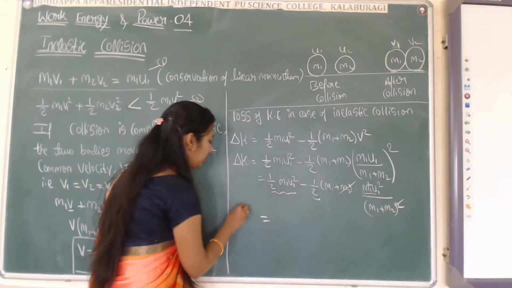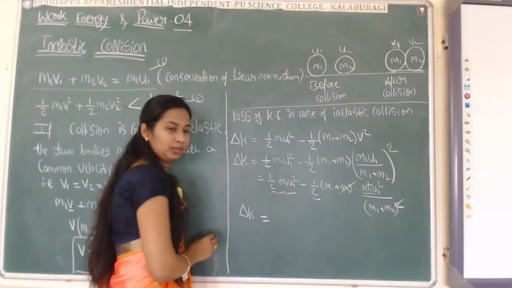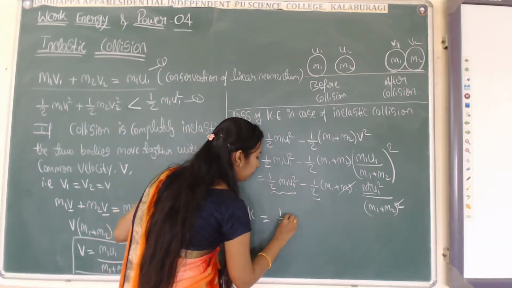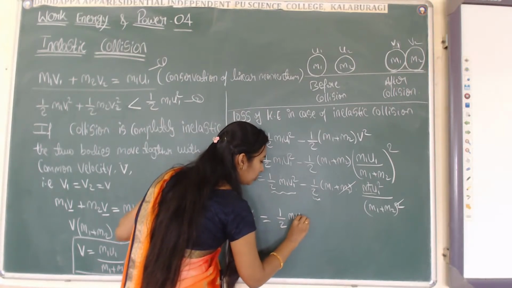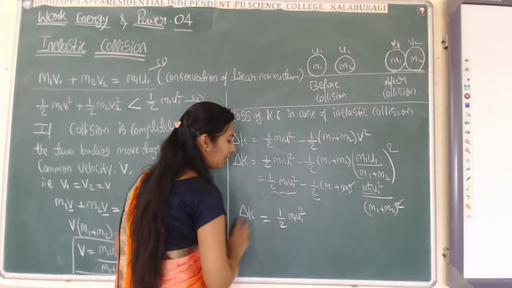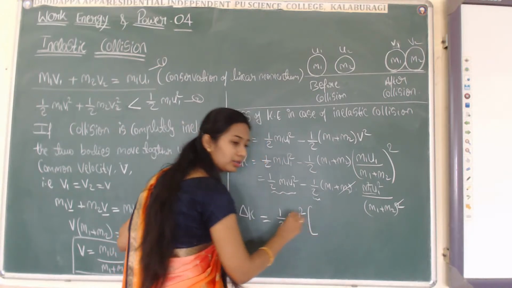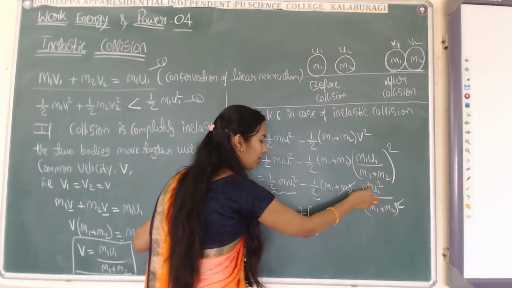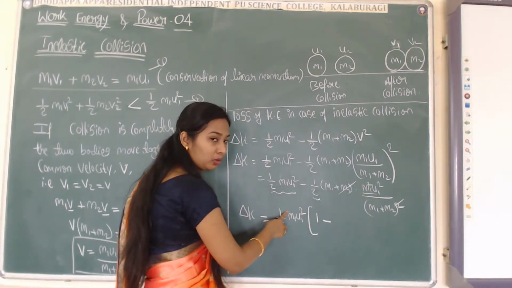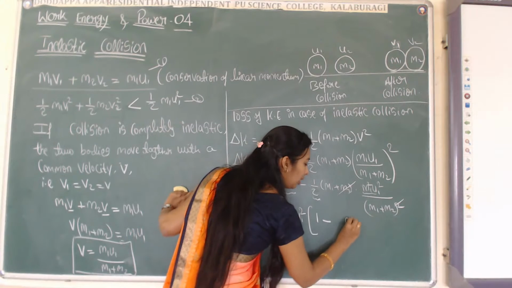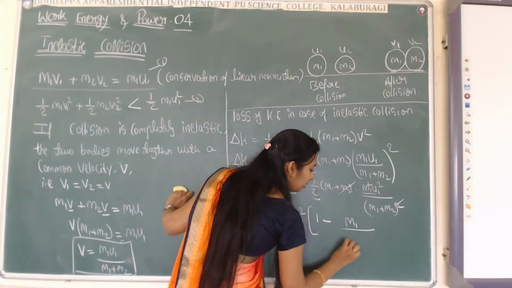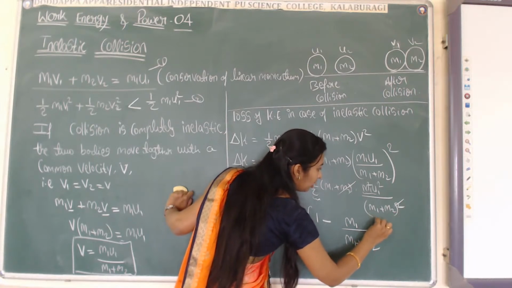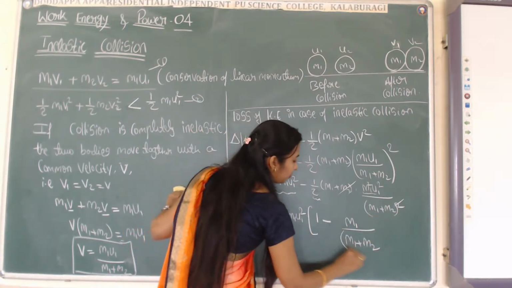Taking it common, the change in kinetic energy or loss of kinetic energy is given by half m1 u1 square times 1 minus m1 divided by m1 plus m2.